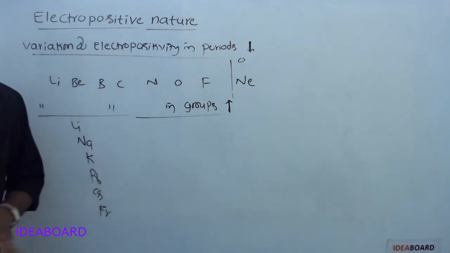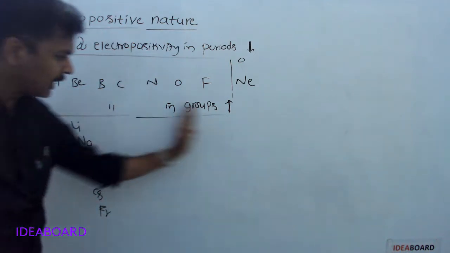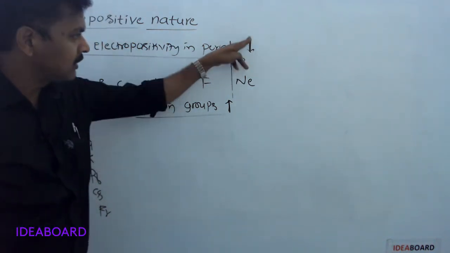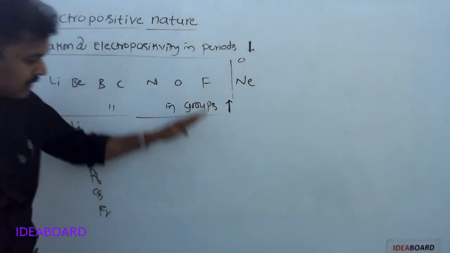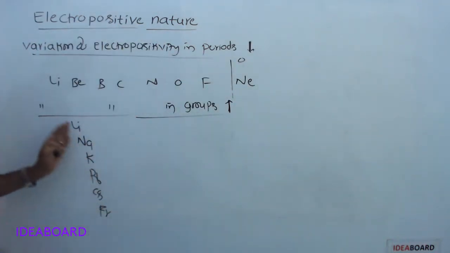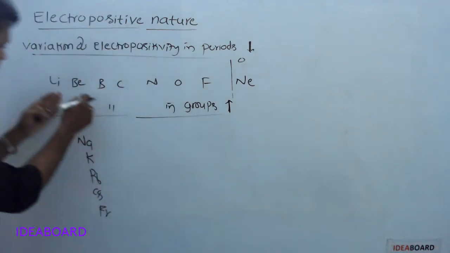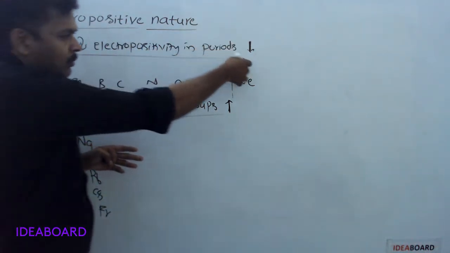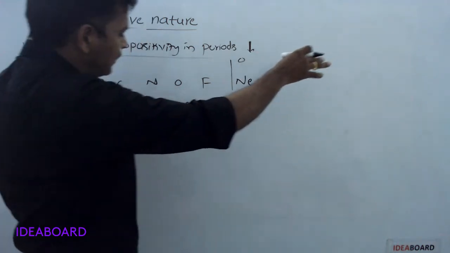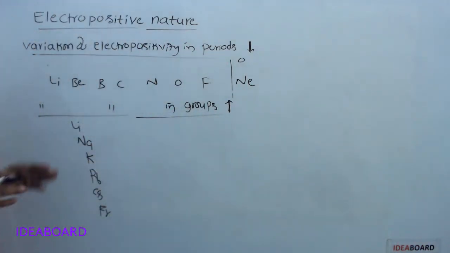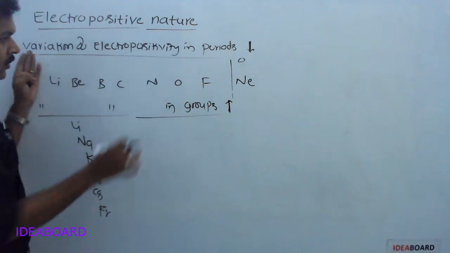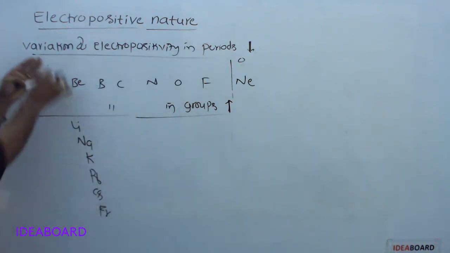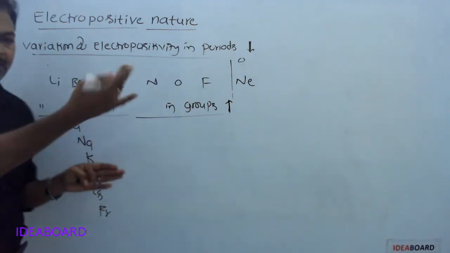Left to right means from first A group to seventh A group. For zero group elements, no need to consider because they have a stable configuration. So first A group elements have the highest electropositivity.